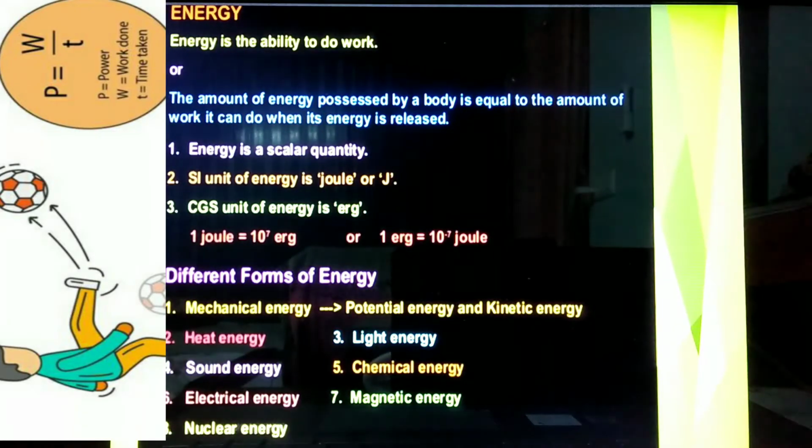What is energy? Energy is the ability to do work, or the amount of energy possessed by a body is equal to the amount of work it can do when its energy is released. Energy is a scalar quantity. The SI unit of energy is joule. The CGS unit is erg. 1 joule is equal to 10 to the power of 7 ergs, or 1 erg is equal to 10 to the power of minus 7 joules.